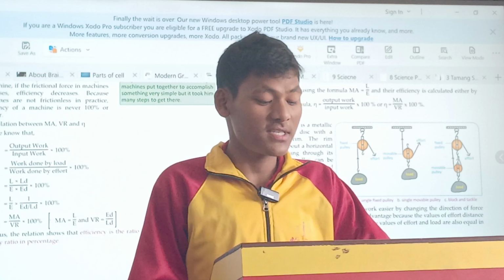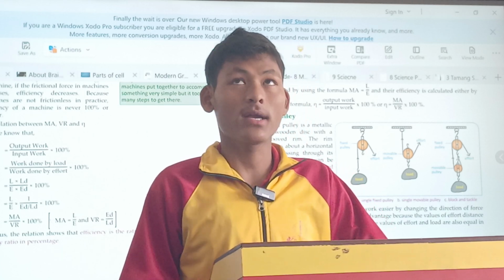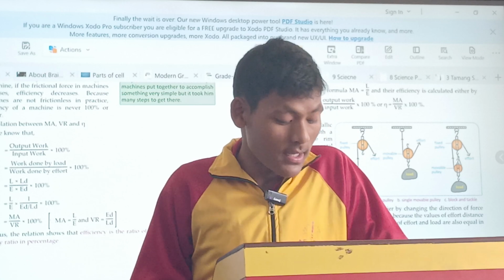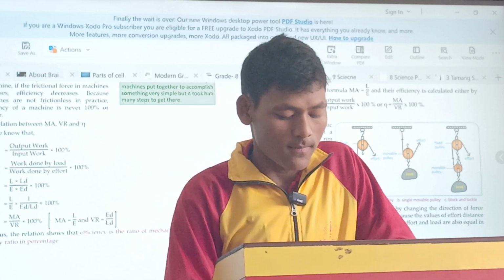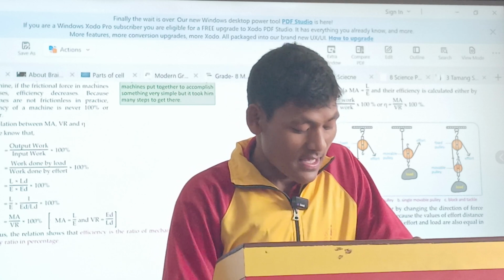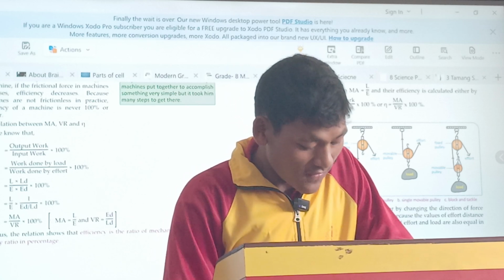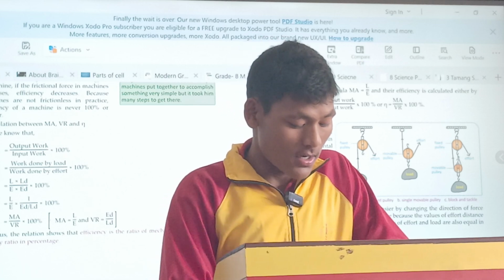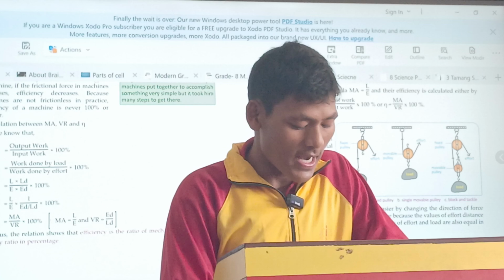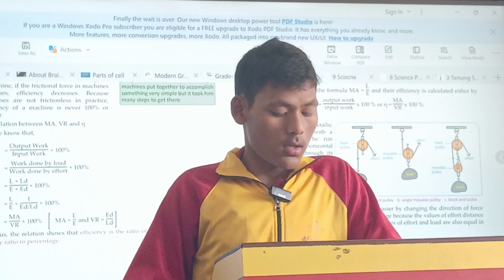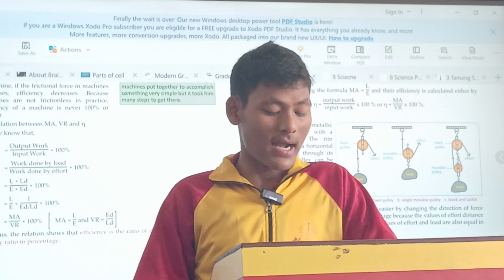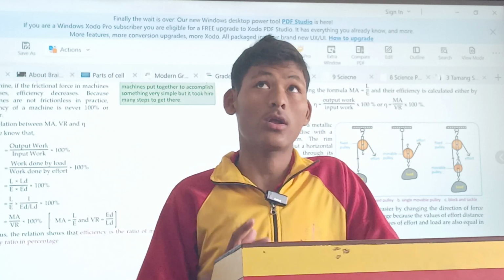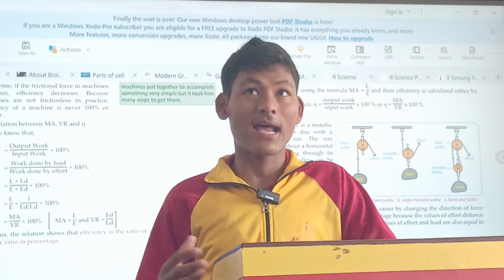Efficiency equals output work by input work times 100%, and again efficiency equals work done by load divided by work done by effort times 100%. And from there we got efficiency equals L times LD by E times ED times 100%. And again efficiency equals L by E times L by E by LD times 100%. And from here we got MA by VR times 100%, and again MA equals L by E and VR equals ED by LD.